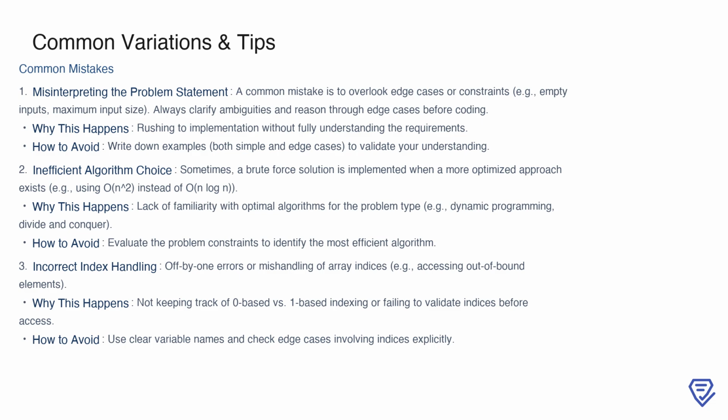Another common pitfall is incorrect index handling, which can lead to off-by-one errors or accessing out-of-bound elements. These mistakes often arise due to confusion between zero-based and one-based indexing or neglecting to validate indices. To mitigate this, use clear variable names and explicitly check edge cases that involve indices to ensure correctness.